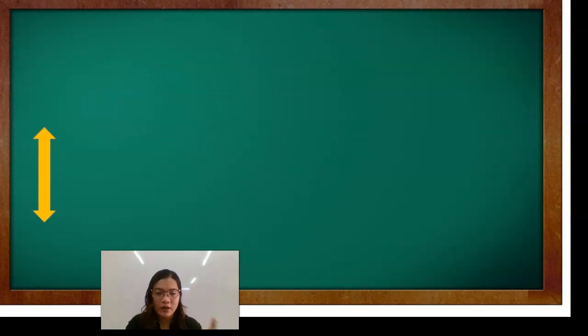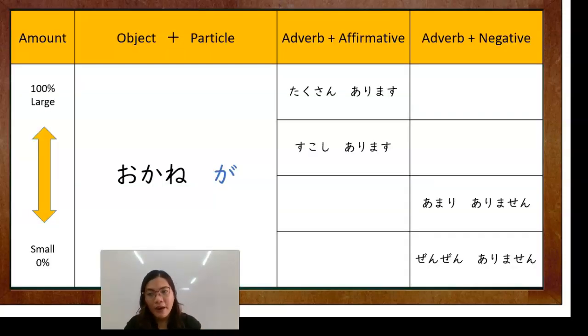Okay, another one is amount or object. Object plus particle, adverb, affirmative, and negative. Okay, this one is amount naman. Kung gaano kadami or kung gaano kalaki. Okay? So, when you say 100% large or 100% meron, it will be takusan, which means a lot. Marami.